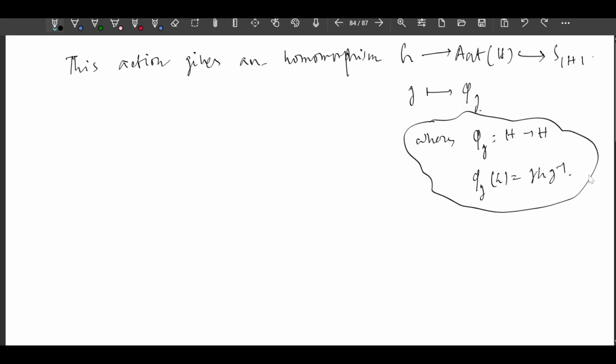Now what I need to find is the kernel of this homomorphism. Let's call this map capital phi.